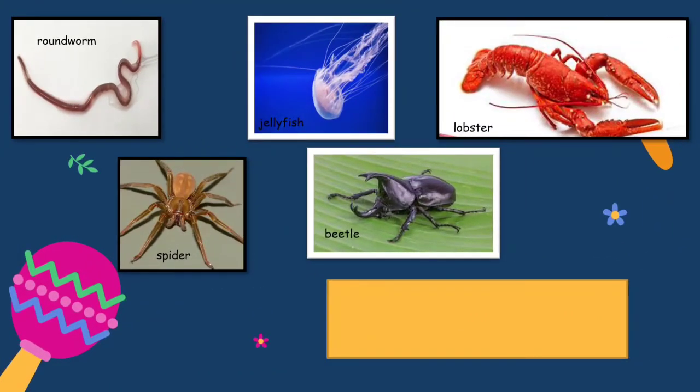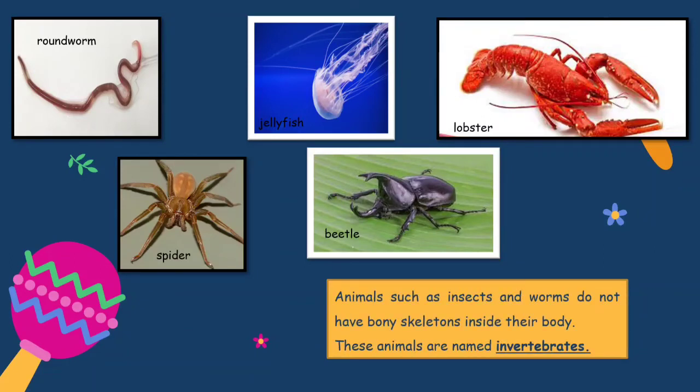Now look at the other examples. I have roundworm, jellyfish, lobster, spider, and beetle. So do they have skeletons? No. These are the examples of invertebrates. Animals such as insects and worms do not have bony skeletons inside their body. So that's why we call them invertebrates.